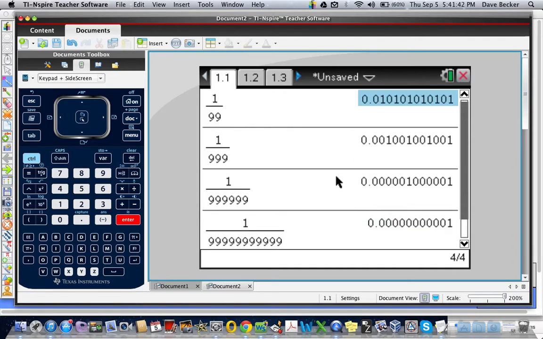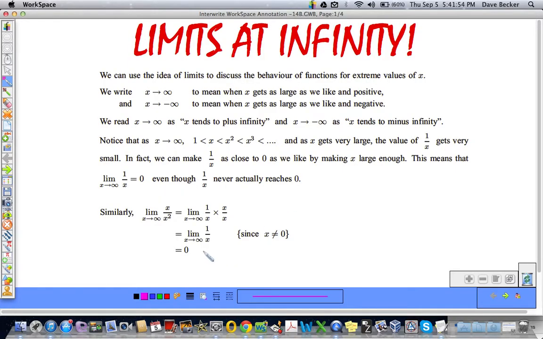So you can see that for 1 over x, as x gets ridiculously large, 1 over x goes to 0. So therefore we say that the limit as x goes to infinity of 1 over x is equal to 0. Of course, x can't be equal to 0. Oh, that's up here. The limit as x goes to infinity of 1 over x is equal to 0. This holds true for these guys too.